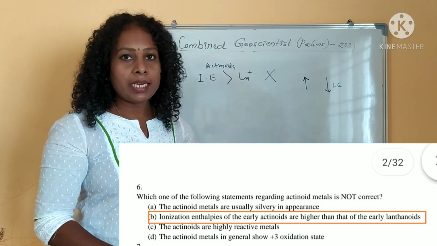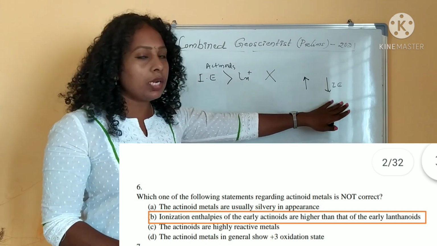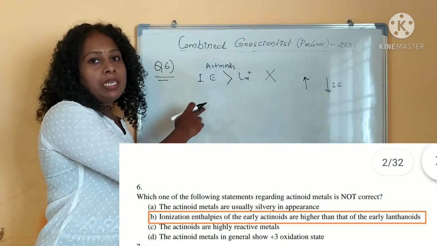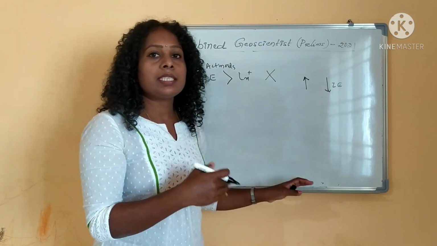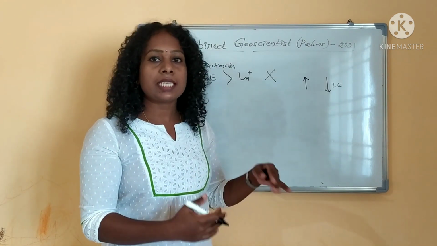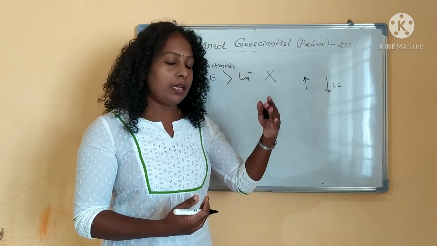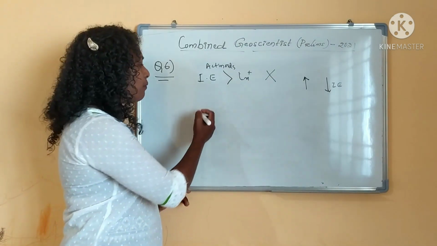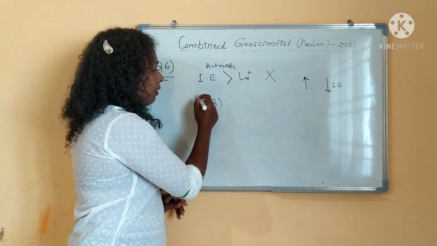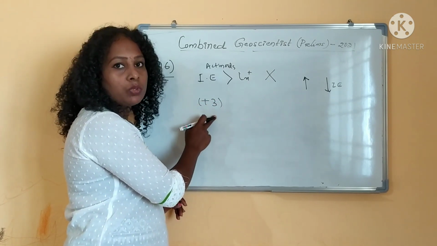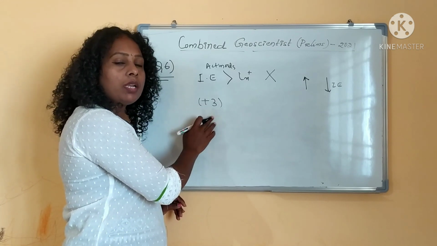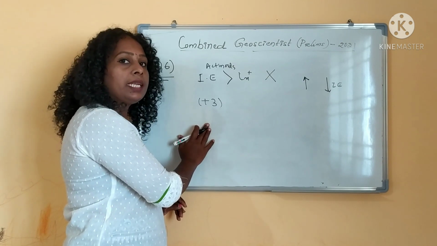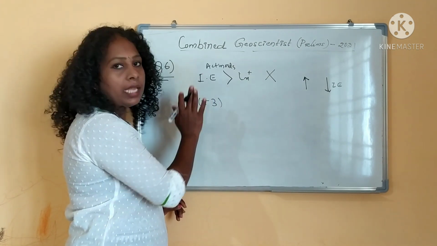One more question is there regarding ionization enthalpy, where I will explain what all the factors affecting ionization enthalpy are. So here the second statement is wrong. The third statement, actinoids are highly active metals, is correct. All the actinoids are radioactive and highly active elements. The fourth statement, actinoids will always show +3 oxidation state, is also correct, as the most common oxidation state is +3. Only statement B is wrong. Lanthanoids have higher ionization enthalpy than the actinoids.